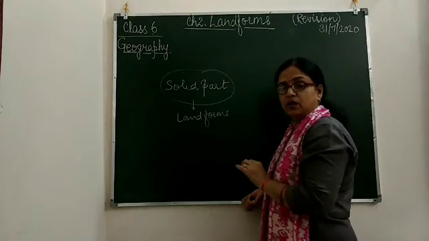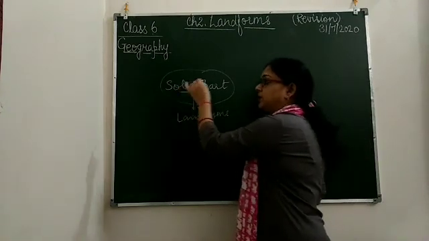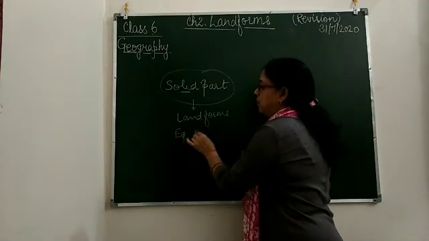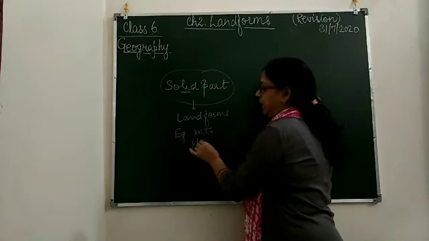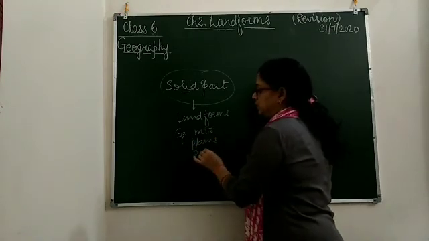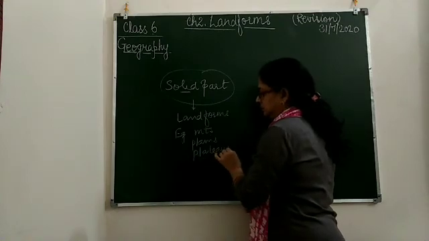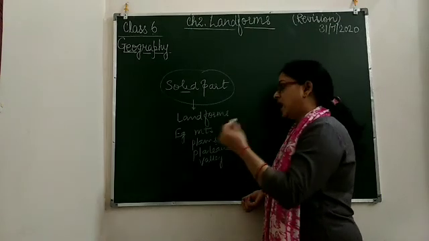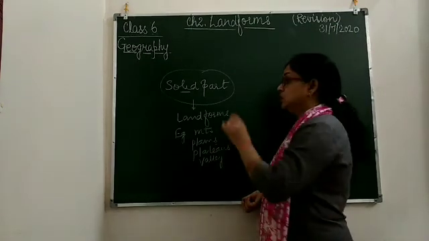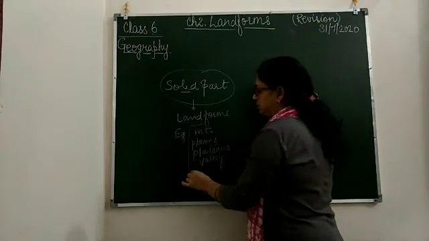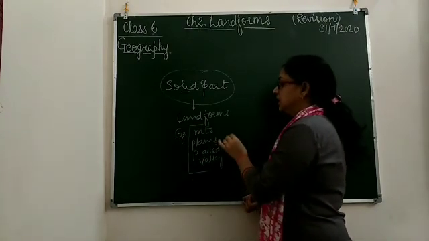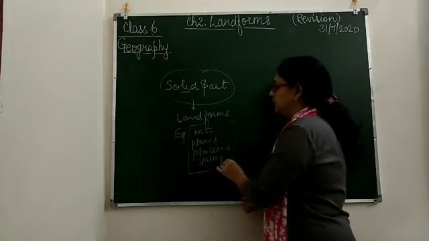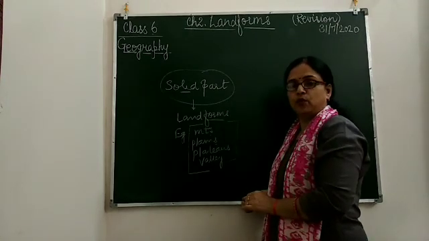For example, what solid parts we can see on the Earth's surface: mountains, plains, plateaus, valleys are the major ones, and many more are there. So these natural features that are formed on the surface of the Earth, which are solid in nature, are called landforms.